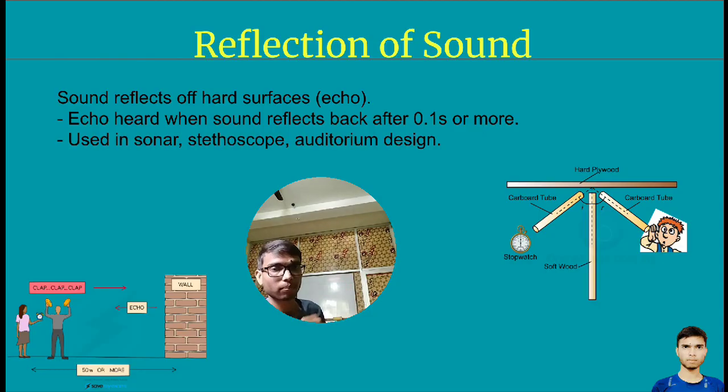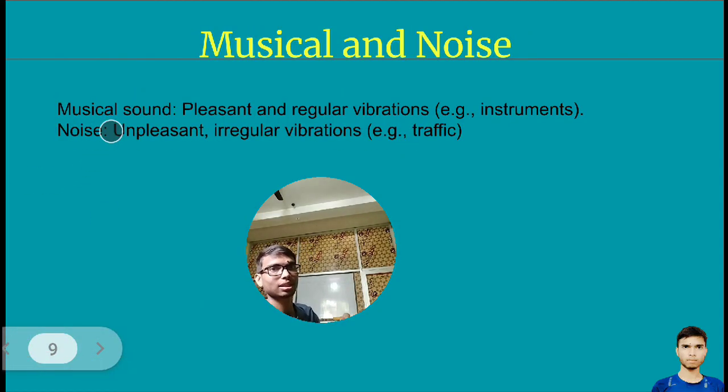If there is an object which is a resistance for the sound, then the sound can reflect by hitting the surface of that object. So this is done, I think. Next is musical sound and noise.